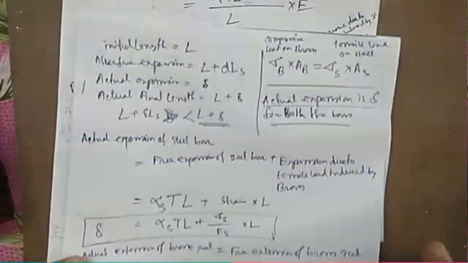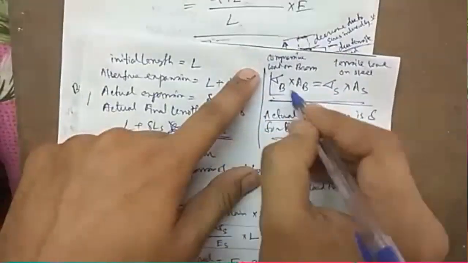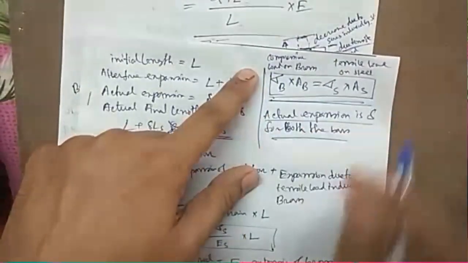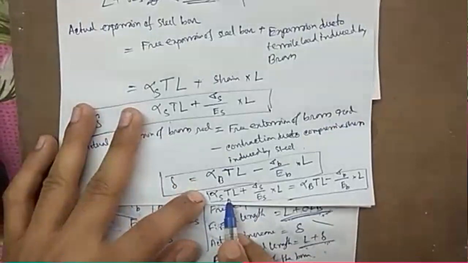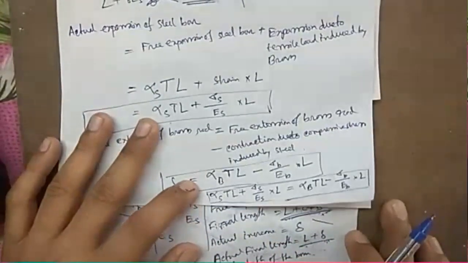So the first condition is this one, and the second condition is this one. With the help of these two conditions we can solve these problems.